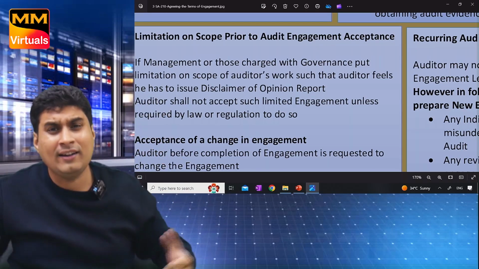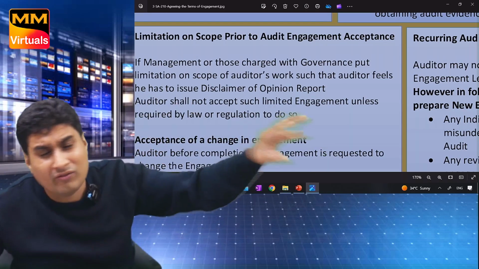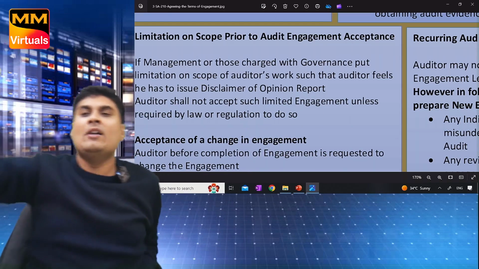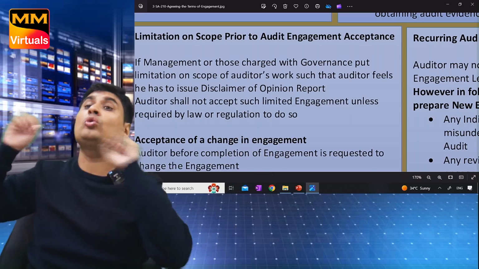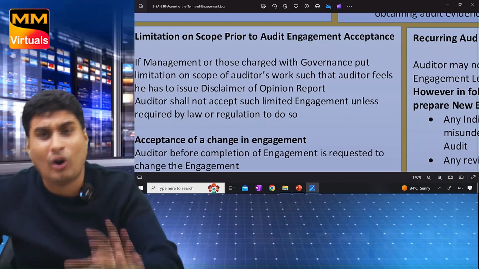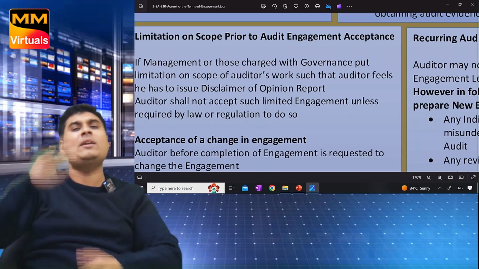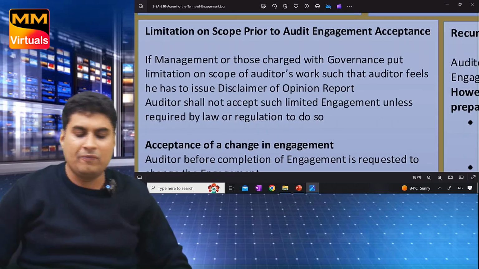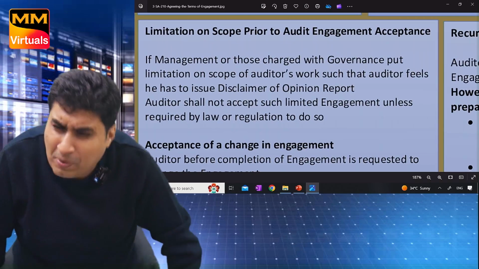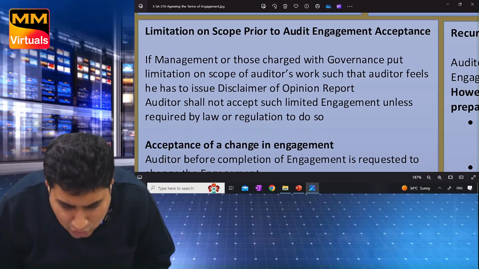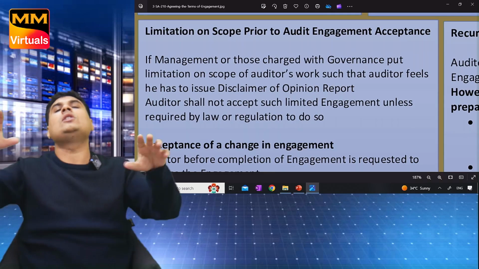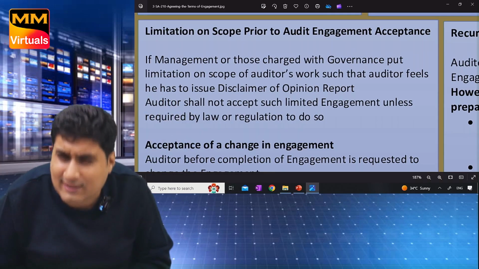Don't do such an audit. From the beginning only, if someone is telling you don't check, meaning you cannot check, you will give a disclaimer report. You are engaged to do audit. Why do such an audit where you know you are going to give a disclaimer report? See here. If management or TCWG puts a limitation on scope, such that the auditor feels he will issue a disclaimer report, the auditor will not do such an engagement unless required by law.